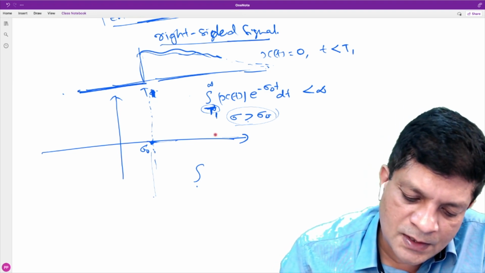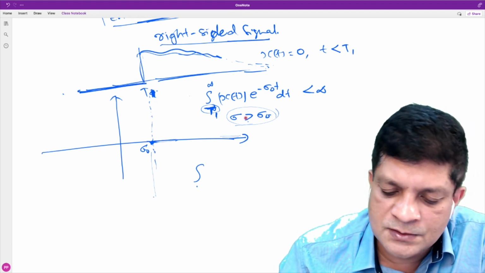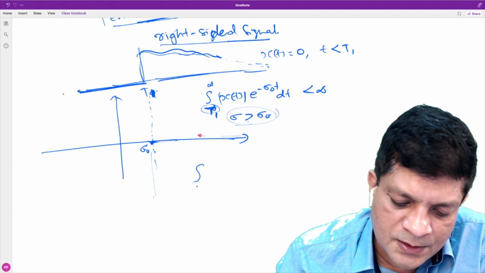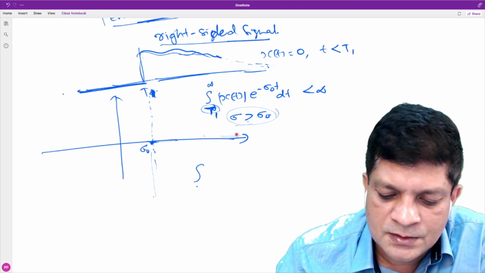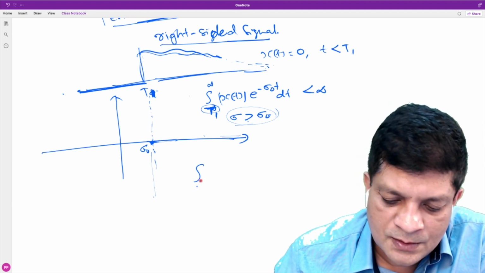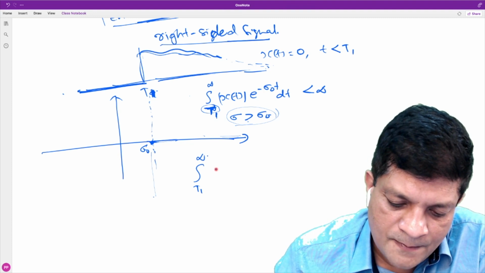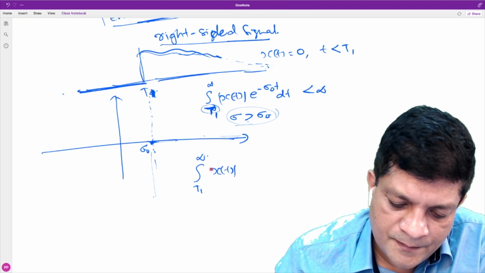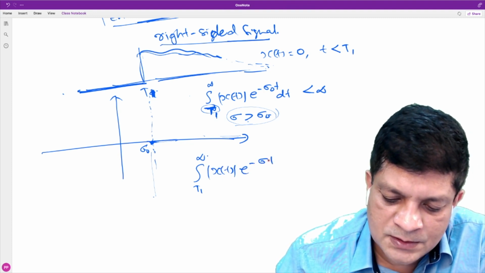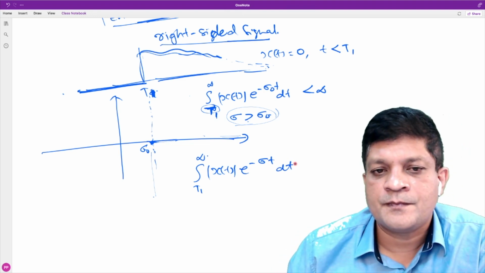So can we say that the condition for existence of the Laplace transform at some point towards the right of sigma naught is the integral from t1 to infinity of |x(t)| e^(-sigma t) dt being finite?